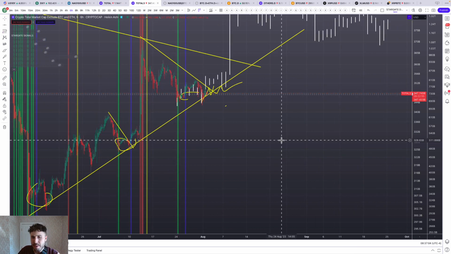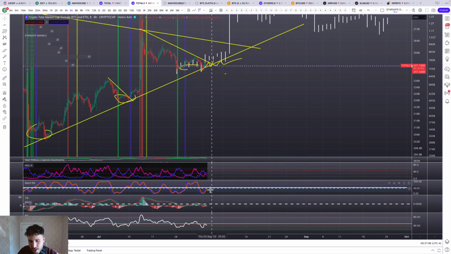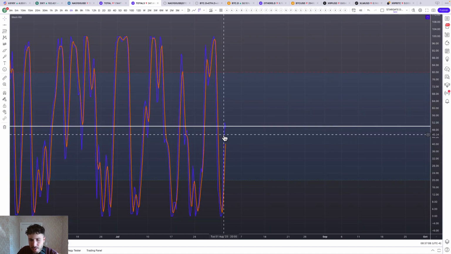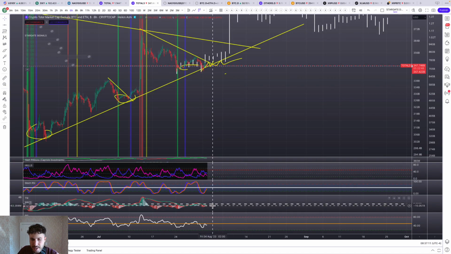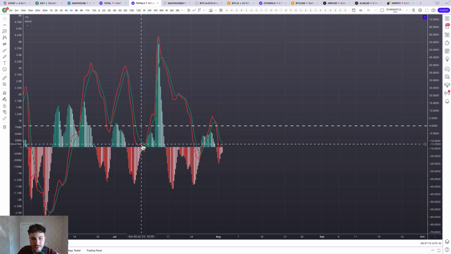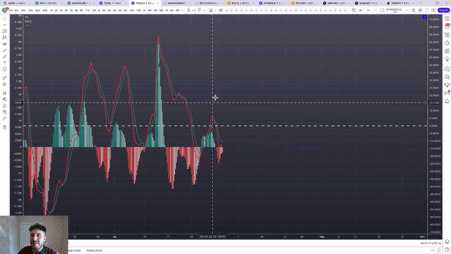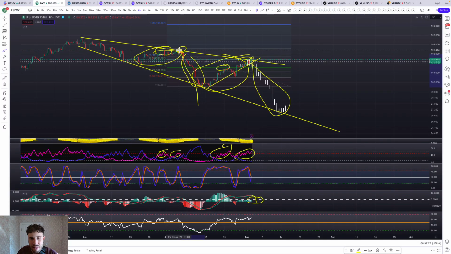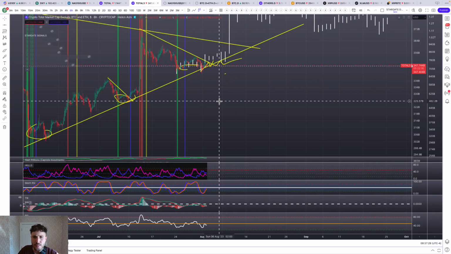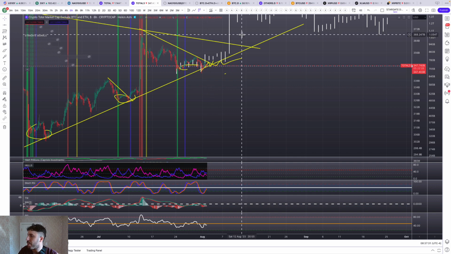If you look at the momentum on the 6-hour chart, we're starting to cross up. We need to see a little more follow through. It's a 6-hour chart, we're curling back over. I see maybe a July 9th to July 10th kind of moment. That's kind of on par with what we're thinking with the dollar as well. July 9th, July 10th, yeah, that's around this area right here. So that's what I'm seeing as far as that goes. Maybe just one little dip back down and then we go.